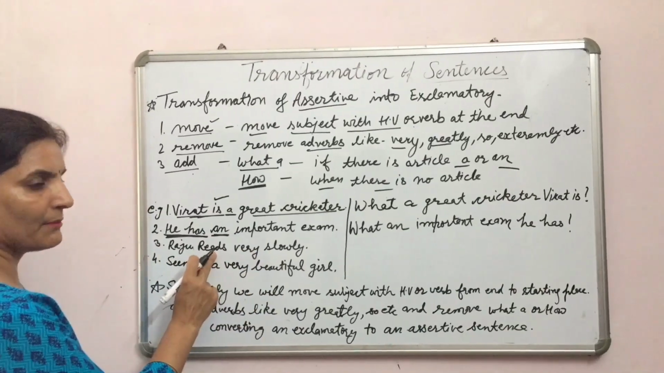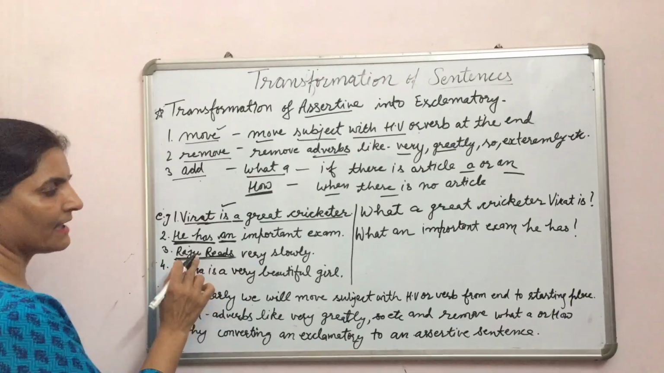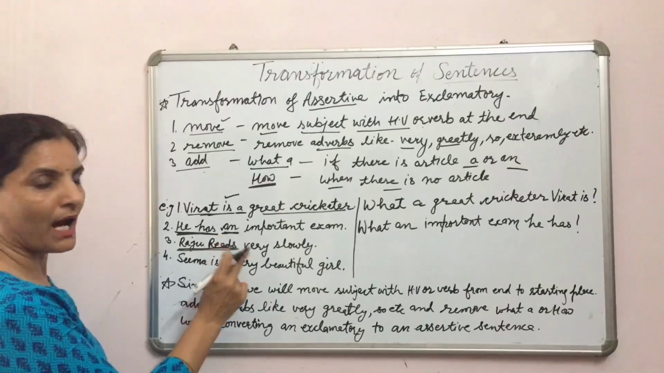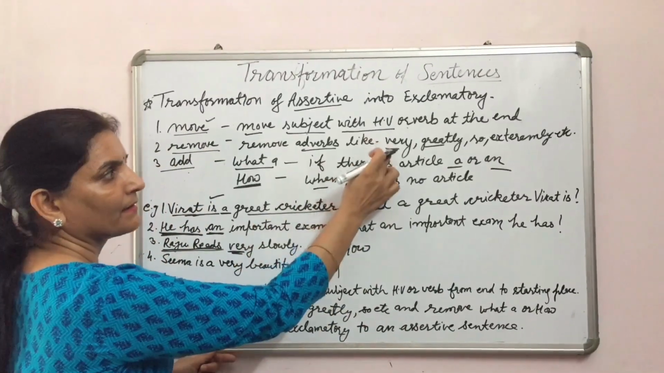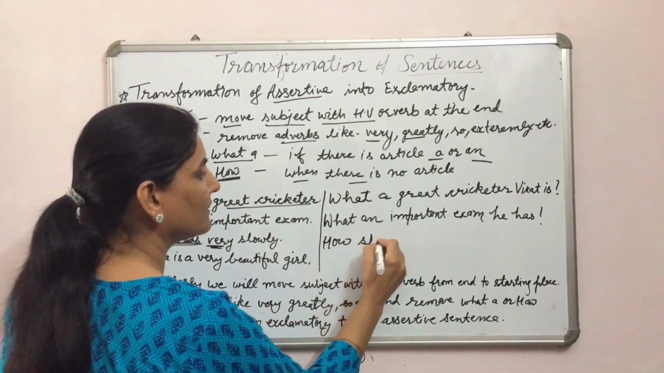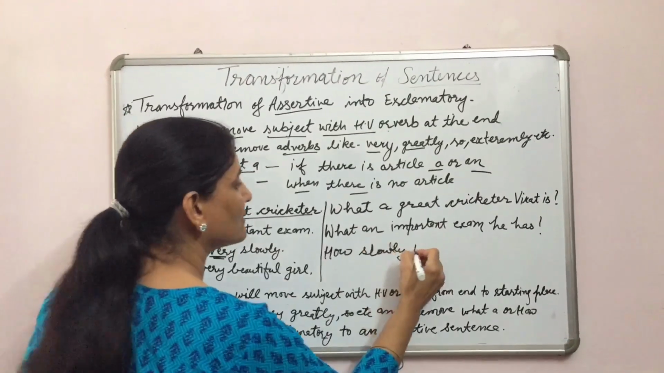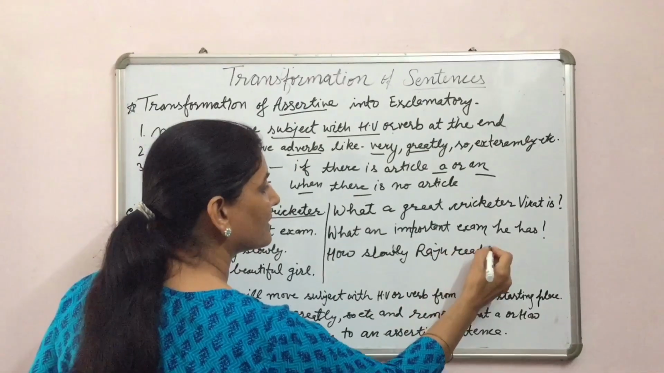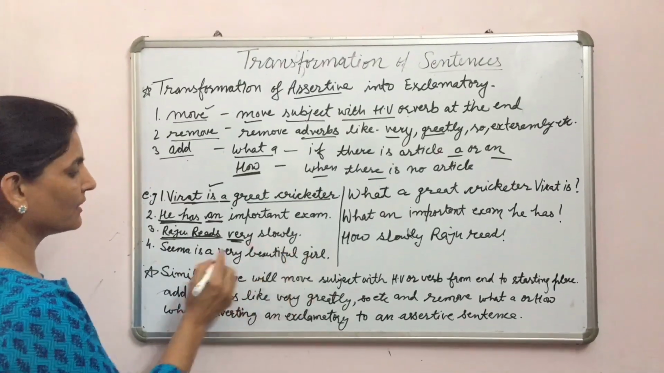Raju reads very slowly. Here there is no helping verb, there is only a verb, so we will move this also to the end. And no article is there, so we will start from how, and we will remove very. How slowly Raju reads, then the sign of exclamation.